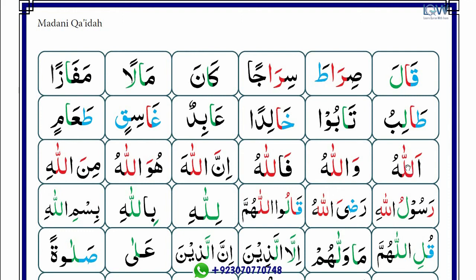Hamzah lam zabar al, lam khada zabar la, Allah, ha pesh hu, Allahu.